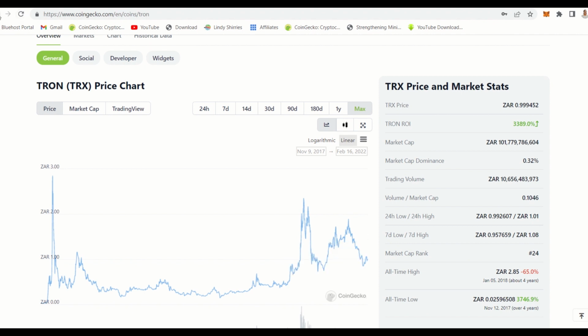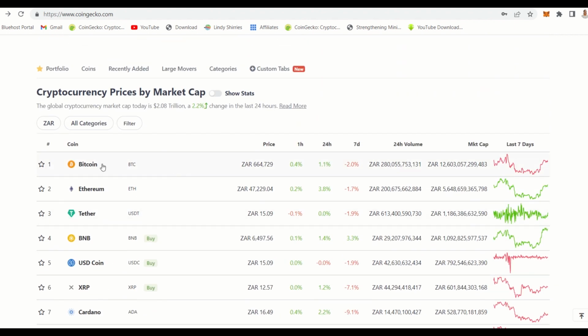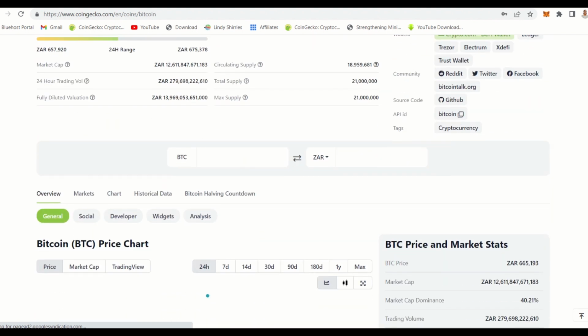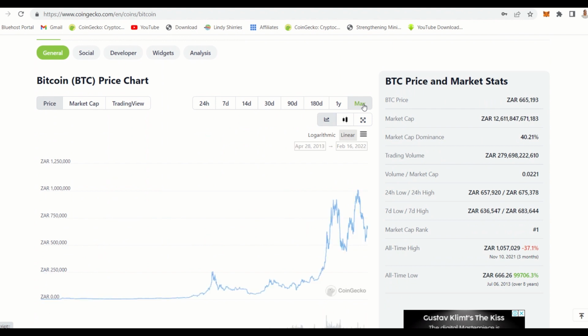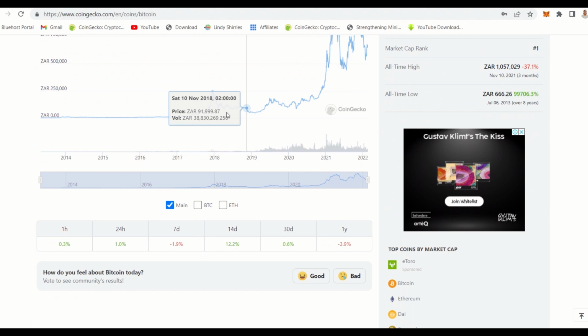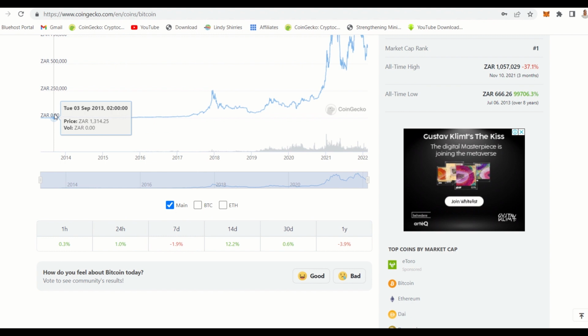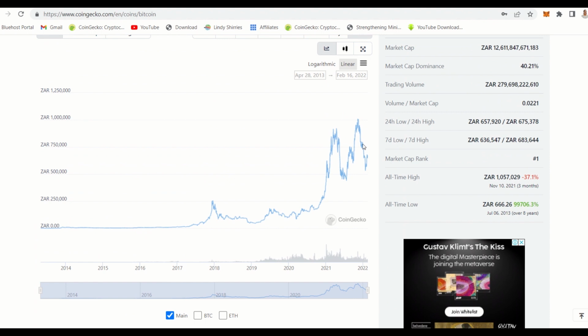And then let's say something like Bitcoin. We know that Bitcoin will forever go up, because most companies are trusting Bitcoin. So what you do, you go to Bitcoin, and then just to see how Bitcoin has been performing, you go to Max again, and you see that at some point here it was 1,100, 300, and remember 10 years ago it was $1 at some point. So now you see that the coin will forever go up. So we just need to identify moments when it drops, and when it drops, you buy.